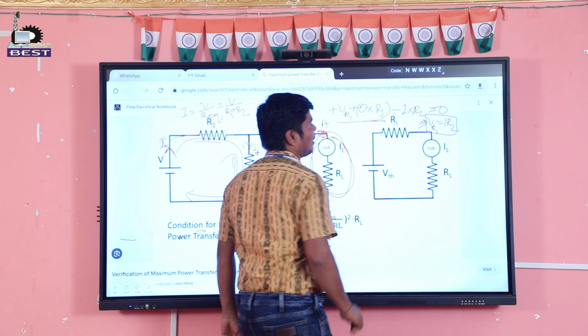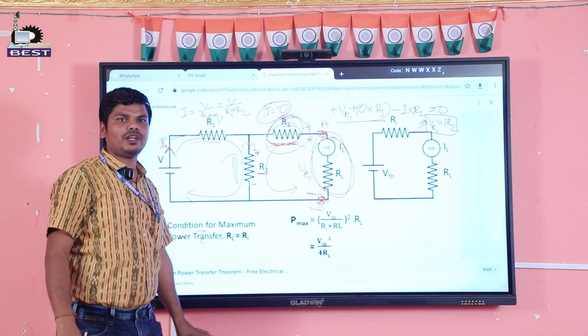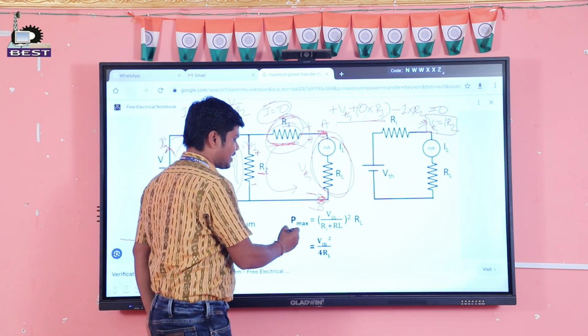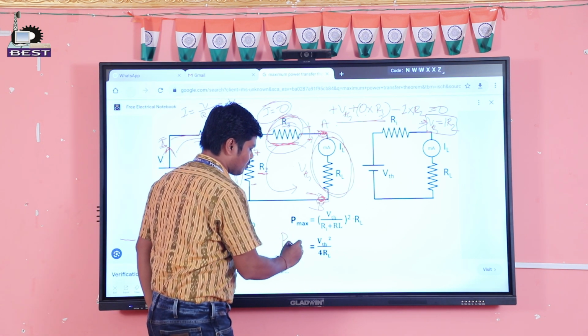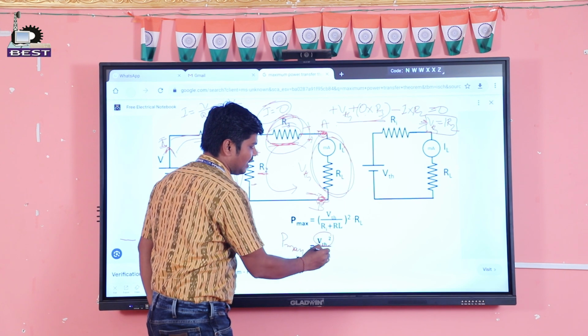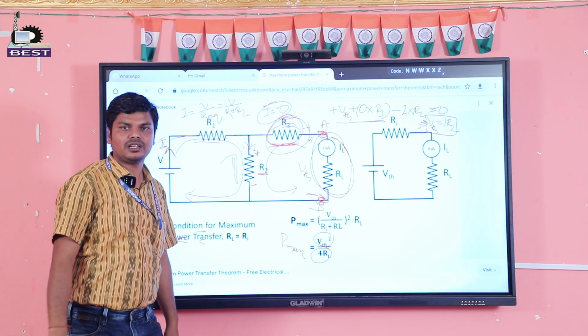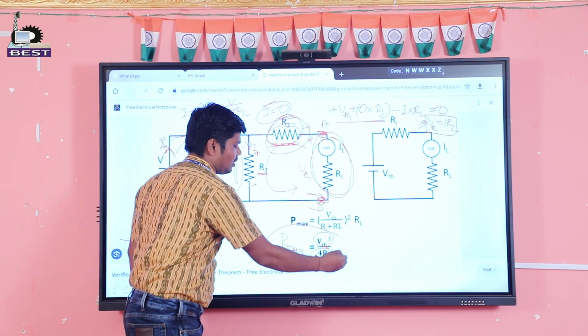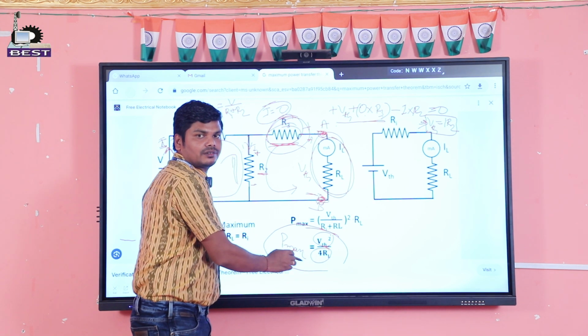Then after getting the VTH, we can calculate the maximum power. P max is equal to VTH square divided by 4 into RL. Simply we will get the maximum power.